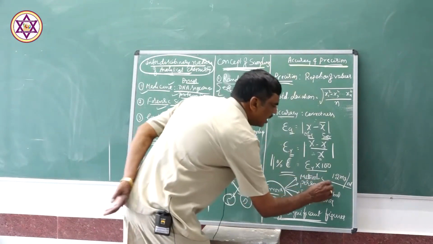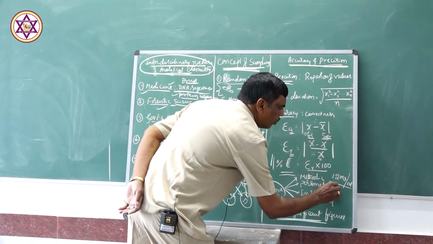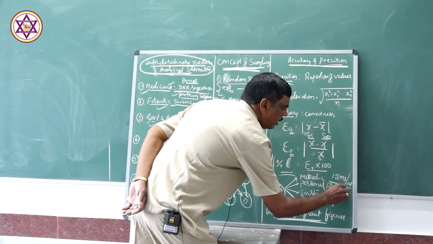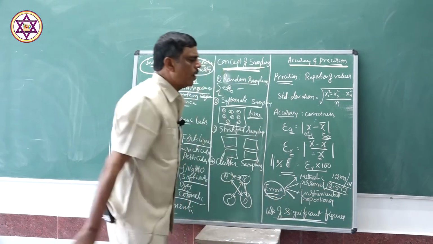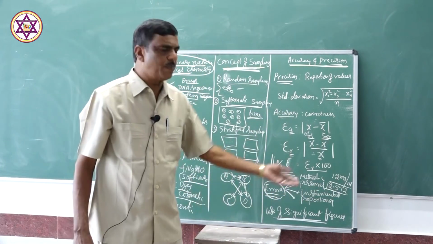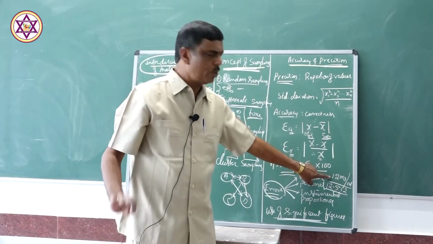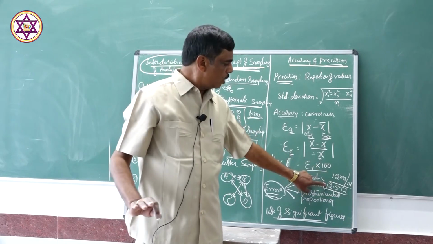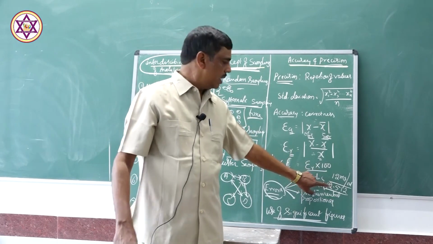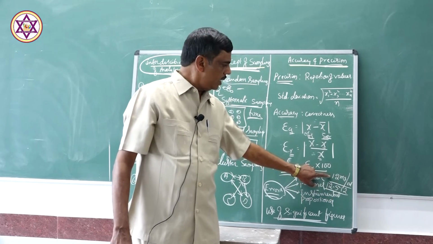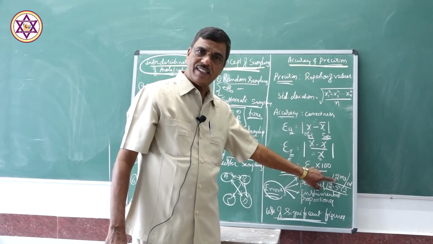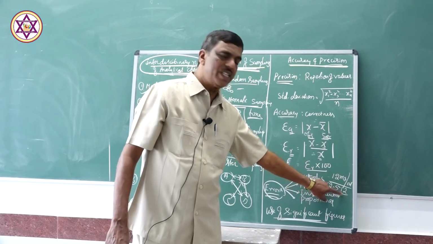Another reading is 12.512 mg per ml. See, this is only 12 mg. This is 12.512 mg, 3 decimal places. Totally, there are only 2 digits here. Here, there are 5 digits.